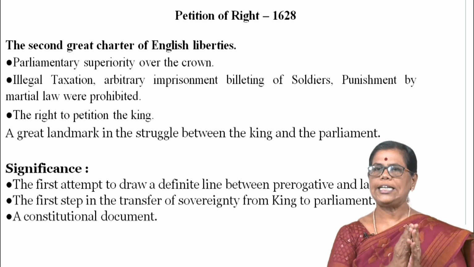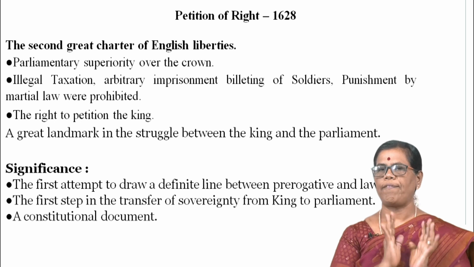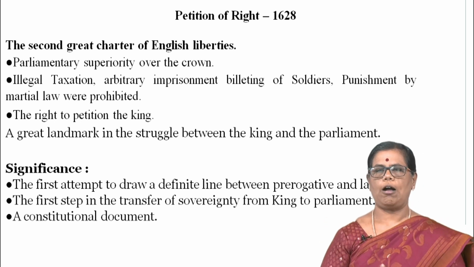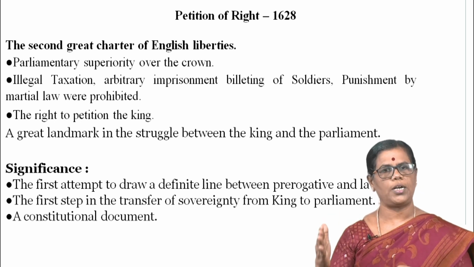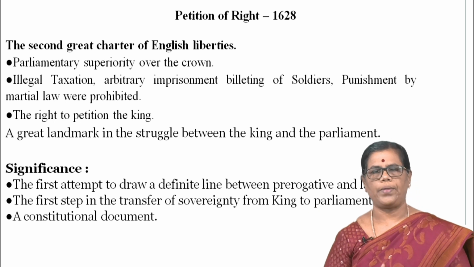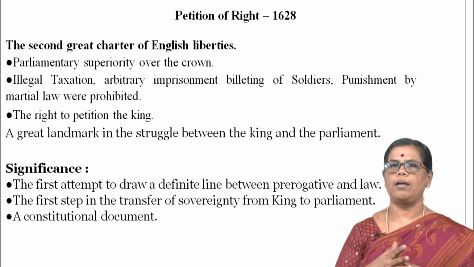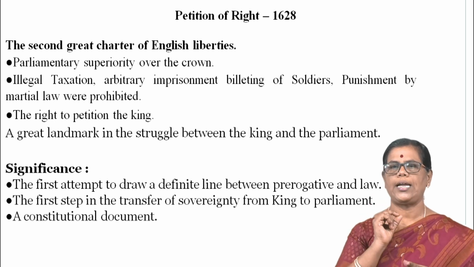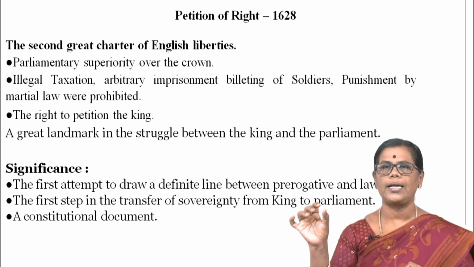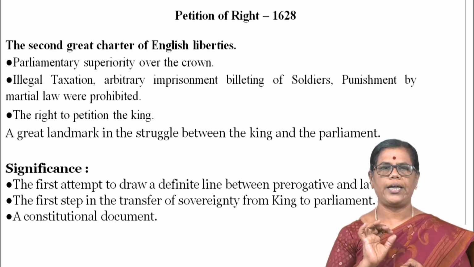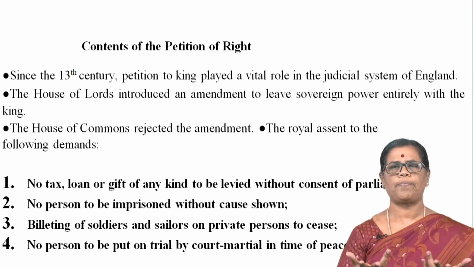And so there was a definite line. This is the Petition of Right, which draws a definite line between prerogative and law. It was also another first step in the transfer of sovereignty from king to parliament. And this is a constitutional document. In the British Constitution, we can see the Magna Carta, Petition of Right, Bill of Rights. These are all the written documents found in the English Constitution. So, the famous Petition of Right.